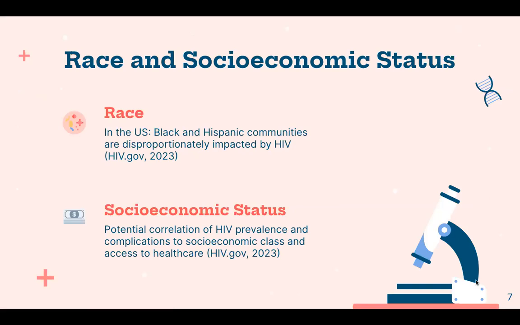In the United States, Black and Hispanic communities are disproportionately affected by HIV compared to other racial and ethnic groups. Black individuals aged 13 and up account for 12% of the US population, but account for 40% of Americans with HIV. Similarly, Hispanic individuals aged 13 and up account for 18% of the US population, but account for 29% of Americans with HIV. This shows that effective prevention and treatment may not be reaching individuals who need it most. And furthermore, it shows that this lack of access to care could be correlated to socioeconomic status, as African Americans and Hispanic individuals have lower incomes on average compared to whites and Asians.